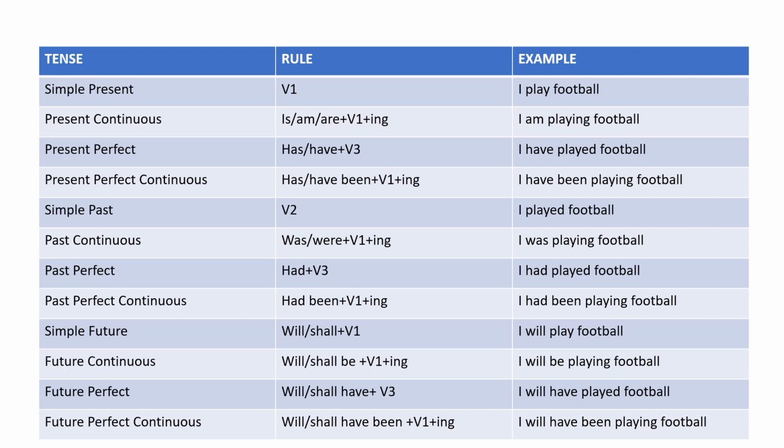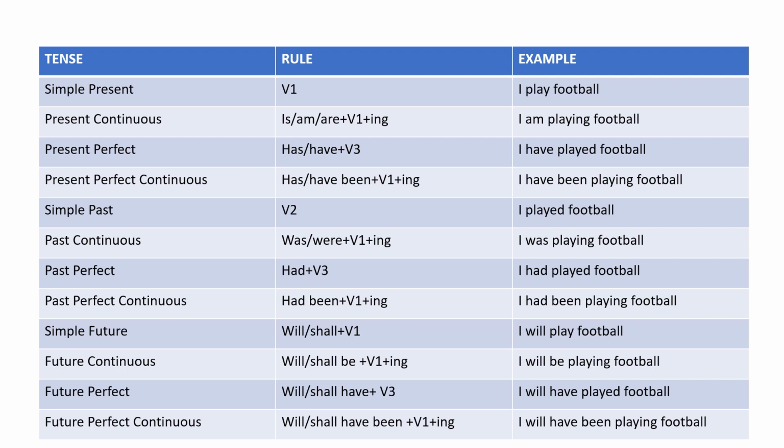So moving ahead with the past perfect, over here we should know the rule that for the past perfect, we have to use had with the verb third form. So I had played football. Most people get in trouble about how to identify and differentiate between the tenses, and the key formula for this is to know the rules. You need to practice the rules, you need to cram the rules, and then you would not face any difficulty.